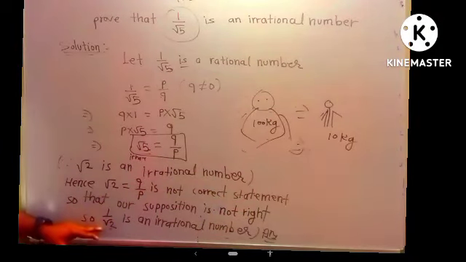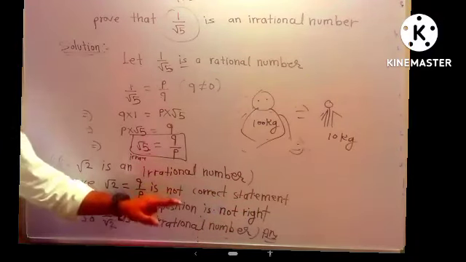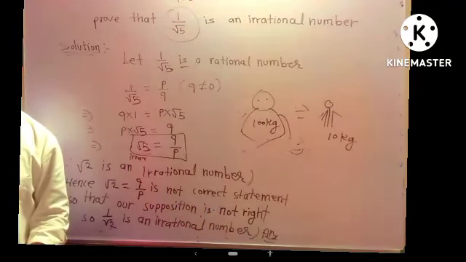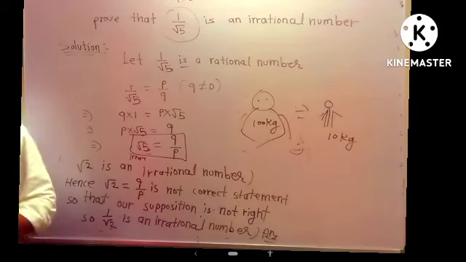So 1 by root 2 is an irrational number. Then we have to write hence proved. Hence proved. Clear now? Okay, just note down this, and then I will give you some questions.